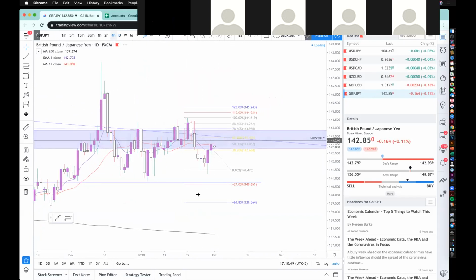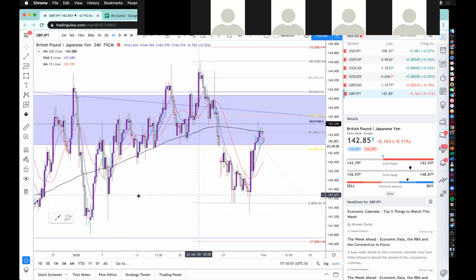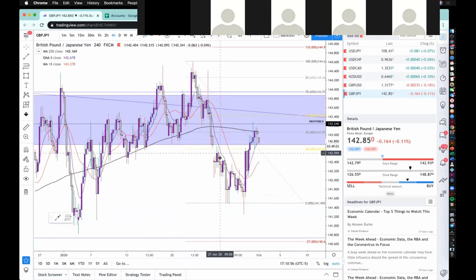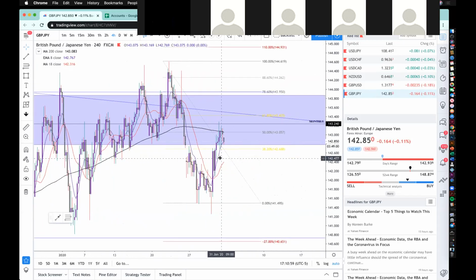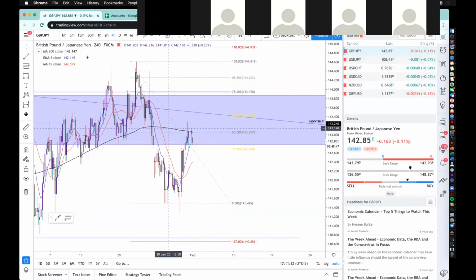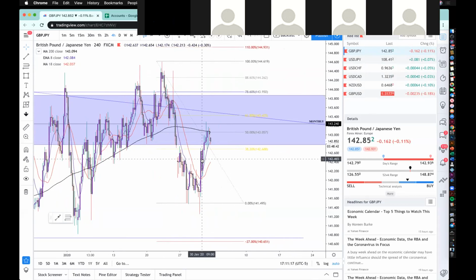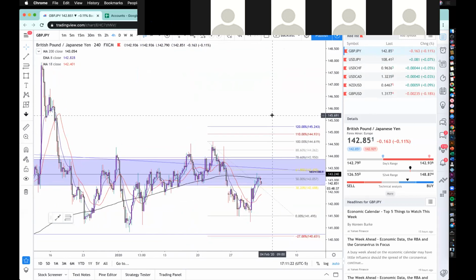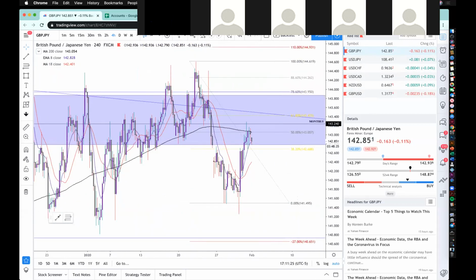So if we come down to the 4-hour and look at structure here, we had these higher lows that were forming. Ultimately, last week, those were broken. And now I'm looking at this pair as one of the earliest potential entries for this week. So GJ is definitely going to be high on my list, because right now, if I get any sort of action on these lower time frames, I'm going to be looking for short opportunities for the signal room. So GJ is going to be short, and we're just going to wait for some confirmation there.